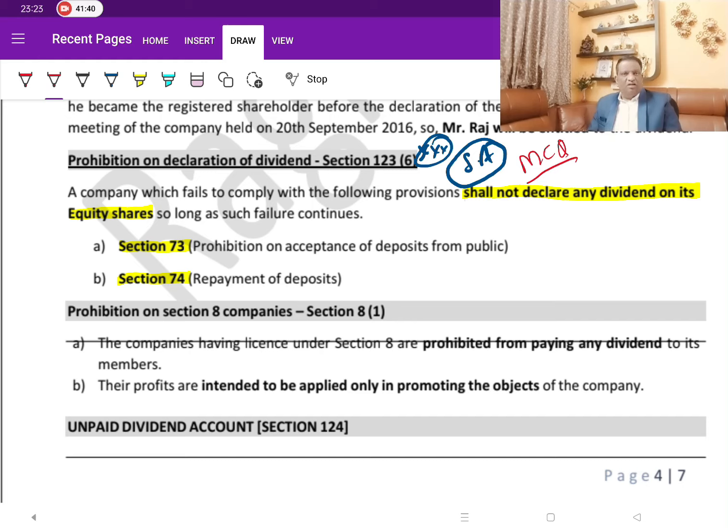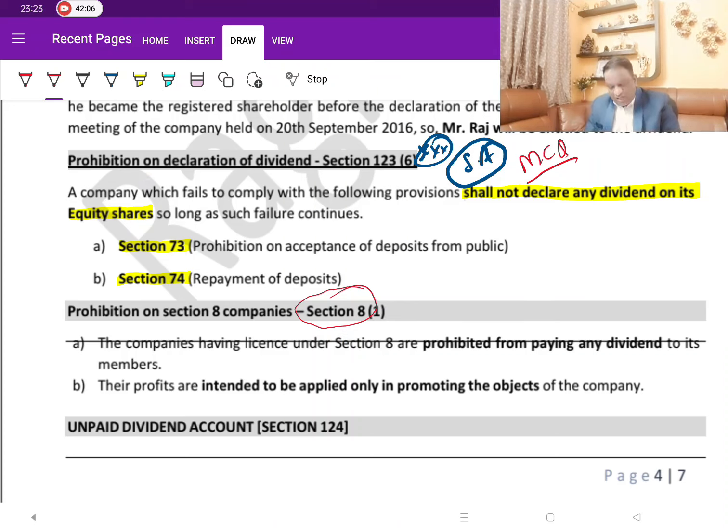Which are the companies which cannot pay dividend? The moment we say prohibition on payment of dividend, section 8 comes to our mind. Because that is one of the features of this company. They can earn profit, but they are not supposed to declare this profit. They cannot use this profit for declaring the dividend.